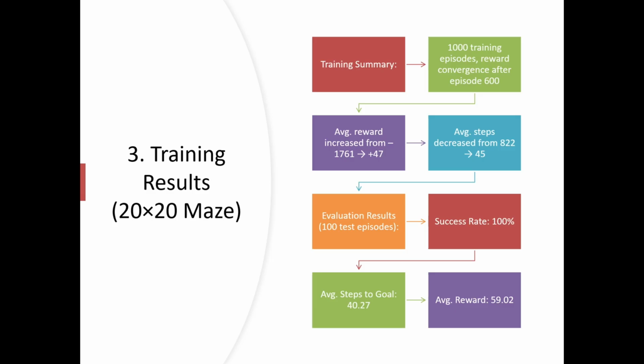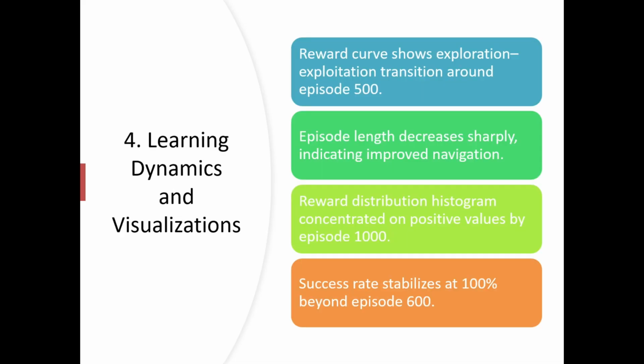The evaluation results for 100 test episodes: we had a success rate of 100%, the average steps to goal was 40.27, and the average reward for the Deep Q Network was 59.02. The learning dynamics and visualizations.